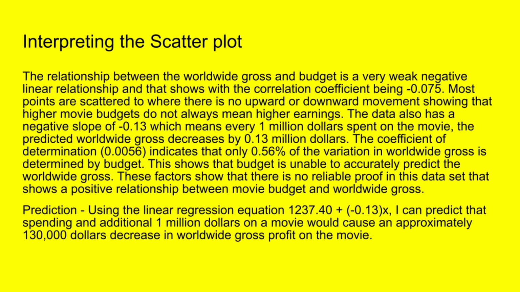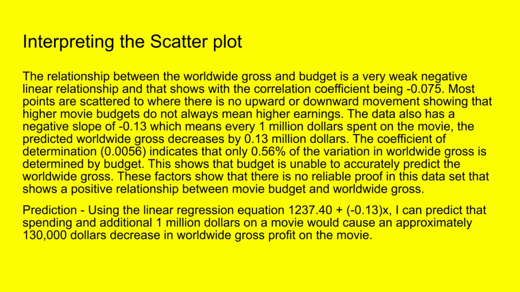Most points are scattered to where there is no upward or downward movement, showing that higher movie budgets do not always mean higher earnings. The data also has a negative slope of negative 0.13, which means for every $1 million spent, the worldwide gross decreases by $0.13 million. The coefficient of determination, 0.0056, indicates that only 0.56% of the variation in worldwide gross is determined by budget. This shows that budget is unable to accurately predict the worldwide gross.